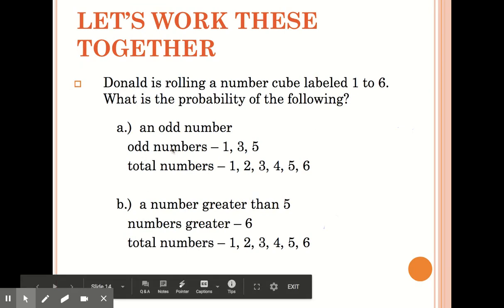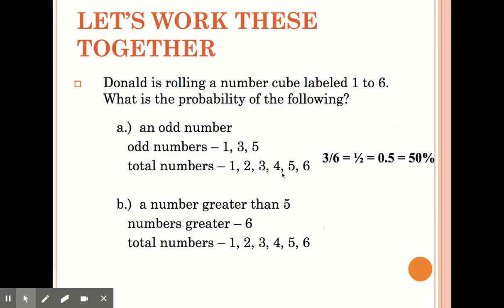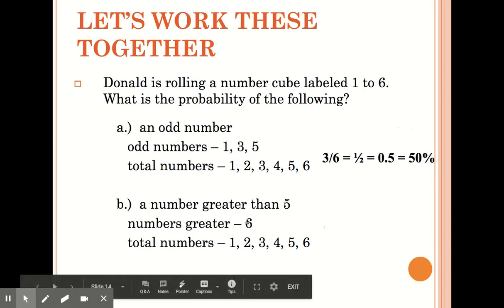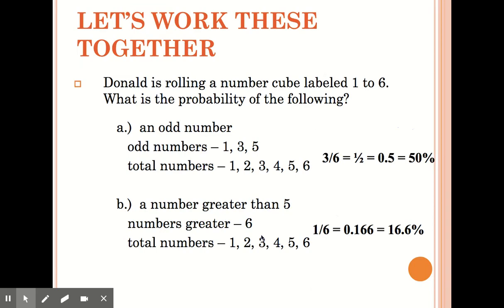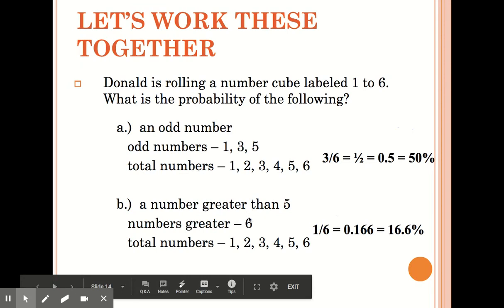So the probability of him getting an odd, well, it's 3 divided by 6, because there's 6 possible outcomes. So that would be 1/2, 0.5, or 50%. Here, there's only one possible outcome that could happen for that specific event out of a total 6 possible outcomes. So therefore, it would be 1/6, 0.166 repeated, or 16.6 repeated for the probability of getting that to happen. Again, we get that by dividing the number of ways the event could happen, there's only 1, by how many outcomes there are in the situation.